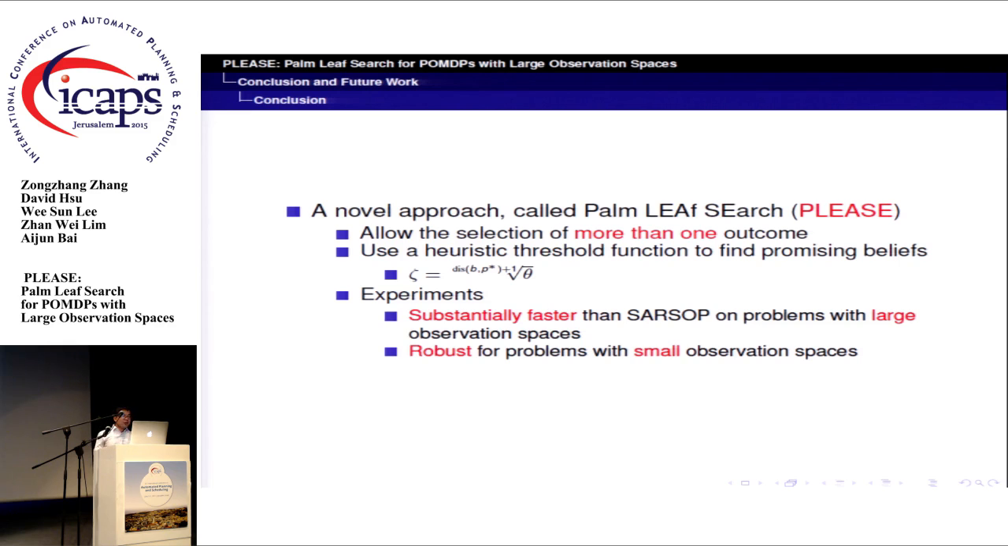Finally, let's sum up my presentation. We present a novel approach called PLACE, which allows the selection of more than one outcome when the potential impacts are close to the highest one. PLACE uses the heuristic threshold function to find promising beliefs in deep levels during the POMDP search process. Our extensive experiments show that PLACE is faster than SARSOP by orders of magnitude on challenging problems with large observation spaces and robust for problems with extremely small observation spaces.